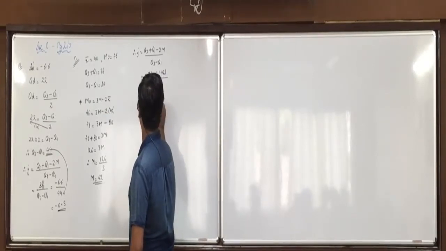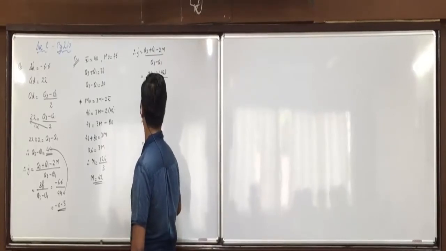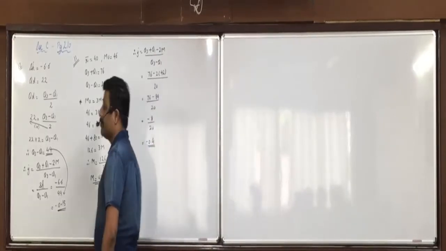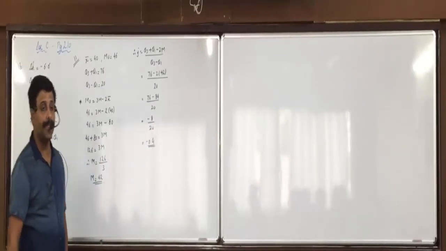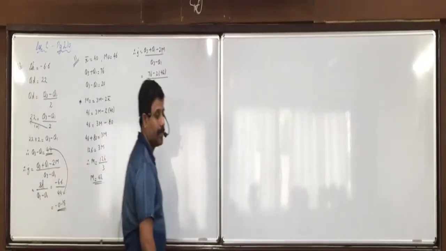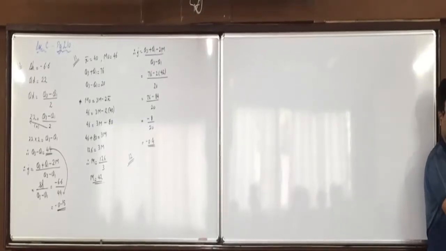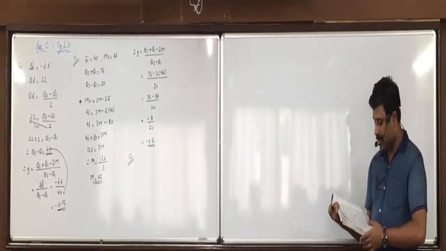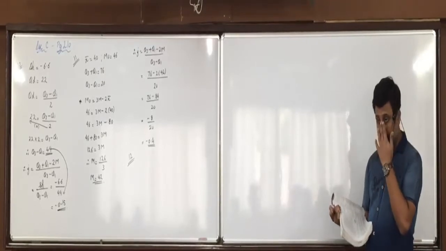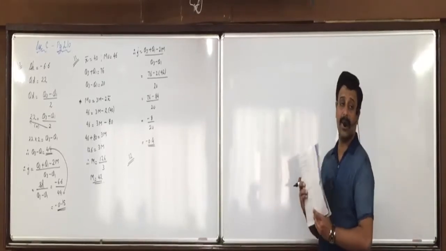So 76 minus 84 upon 20, minus 8 upon 20, minus 0.4. Did you understand this, everyone? Anyone who did not understand this question 11? Raise your hand if you are still solving it.